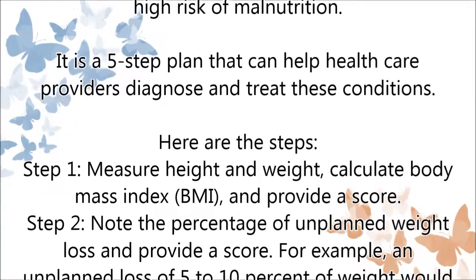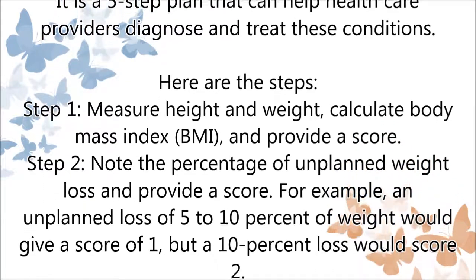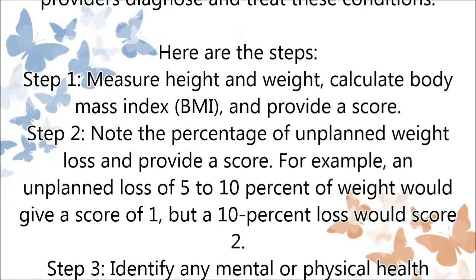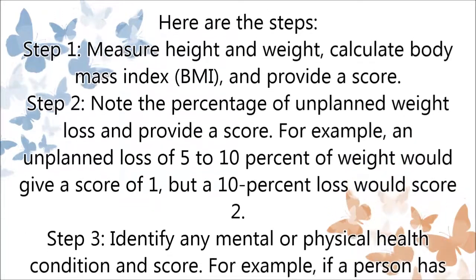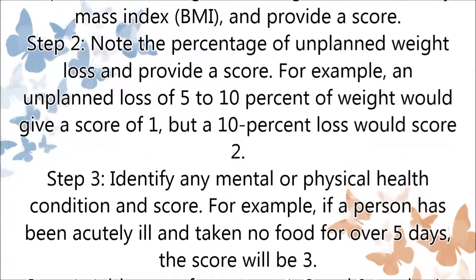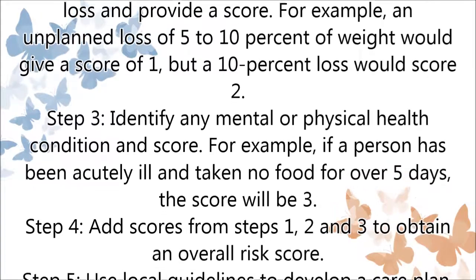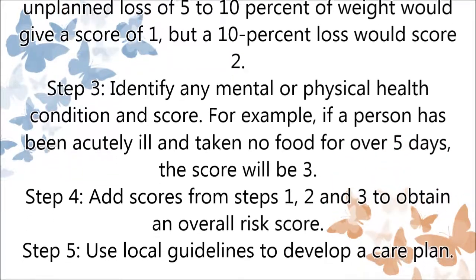Here are the steps. Step 1. Measure height and weight. Calculate body mass index, BMI, and provide a score. Step 2. Note the percentage of unplanned weight loss and provide a score. For example, an unplanned loss of 5 to 10% of weight would give a score of 1, but a 10% loss would score 2.